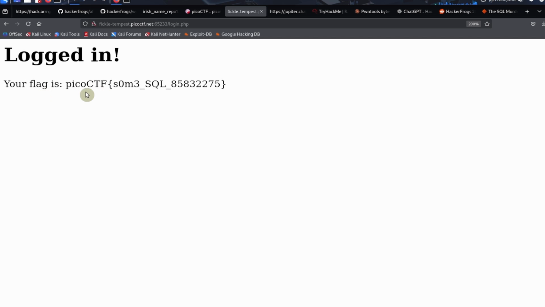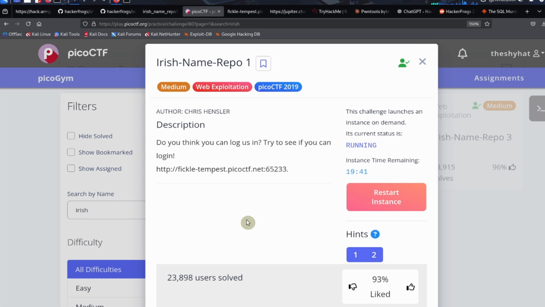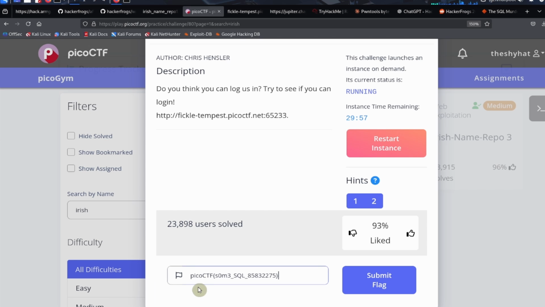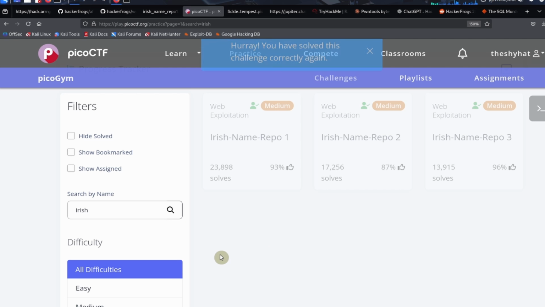Your flag is picoCTF some SQL. Okay, let's grab the flag and copy that and go over to our challenge, and then submit the flag, and then we're finished.